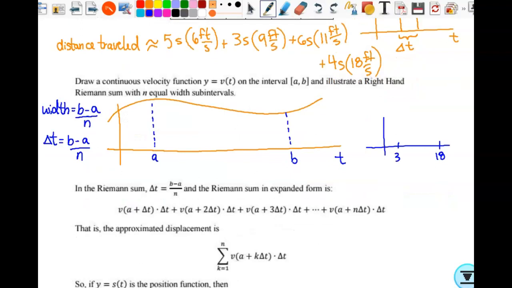All right, so we're going to start at t equals a. We're going to move over that distance that we call delta t. So where would we be on the x-axis at this point? We start at a, and we move to the right delta t. Where am I at now? a plus delta t.